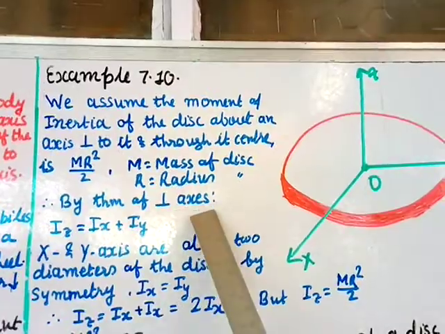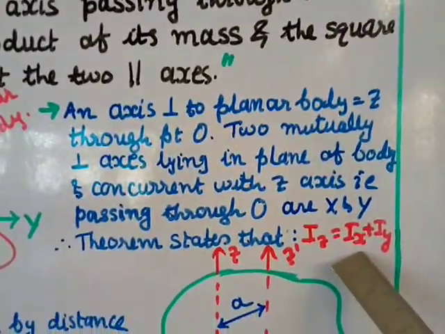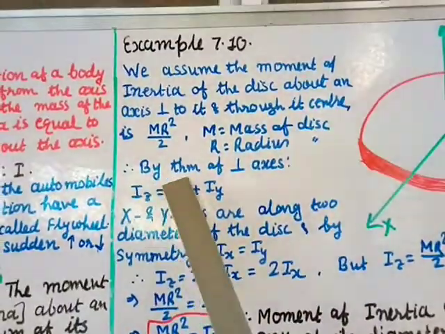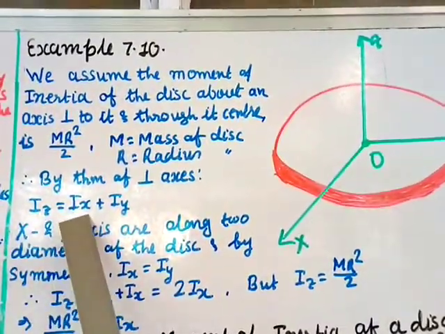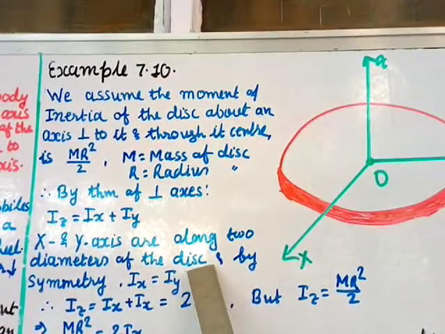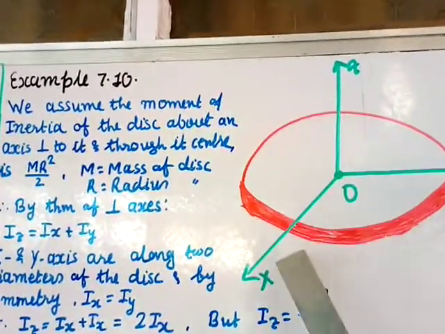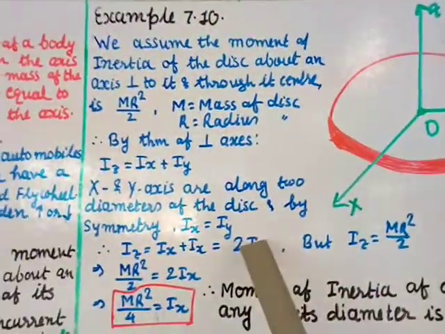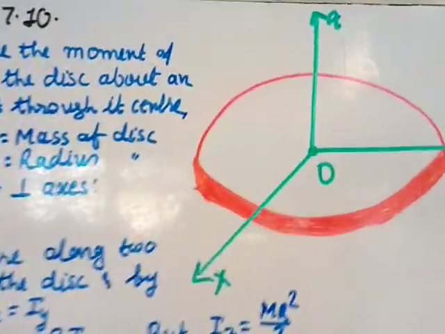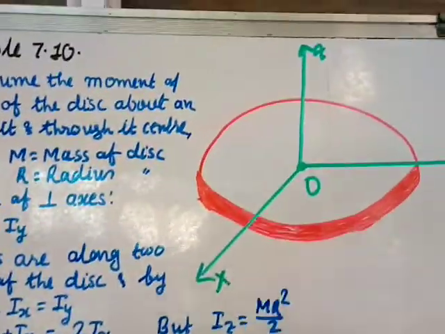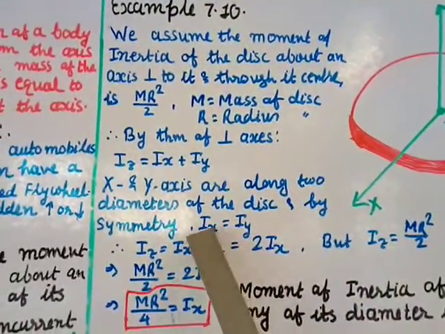Then by the theorem of perpendicular axis, the statement says Iz equals Ix plus Iy. Mathematically, we can write Iz equals Ix plus Iy, where the x and y axes are along two diameters of the disc. By symmetry, since this is a homogeneous, symmetric disc, Ix equals Iy. The inertia about this axis and this axis will be similar. So Ix equals Iy.